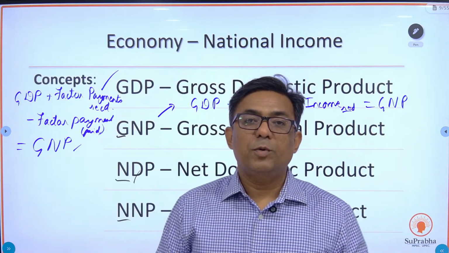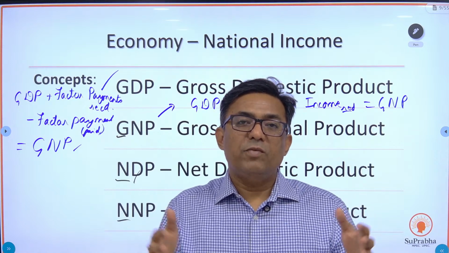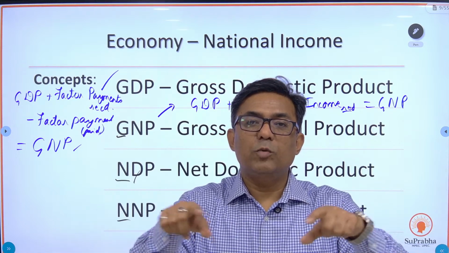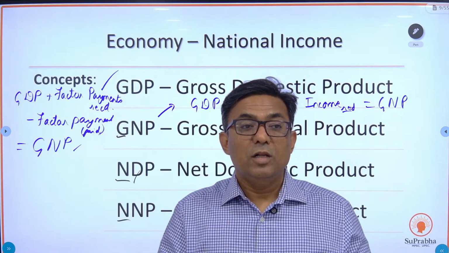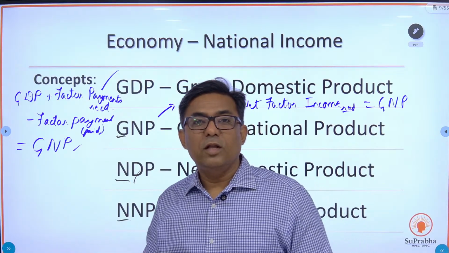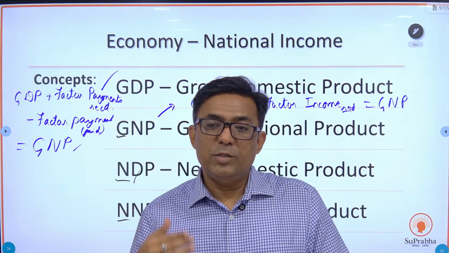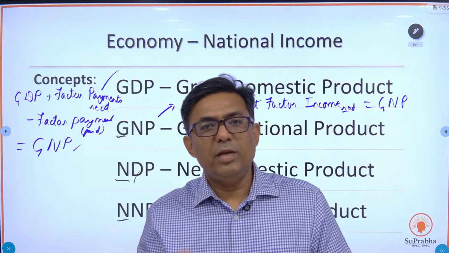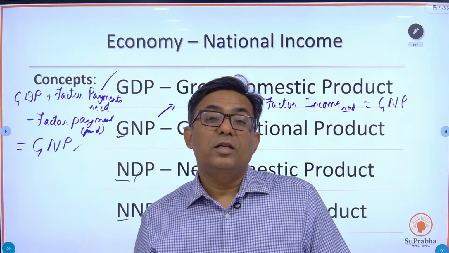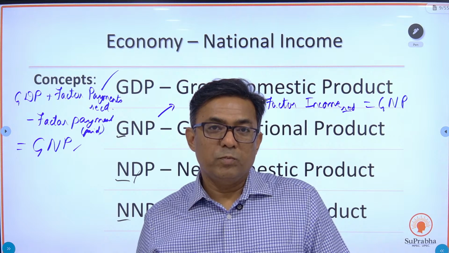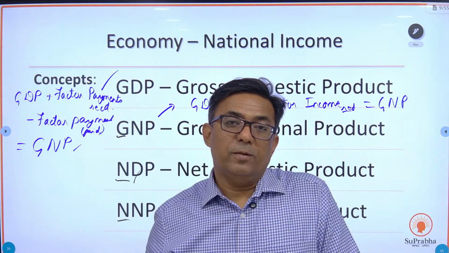Okay, so national product is a broader concept. Domestic product is comparatively smaller, because in domestic product we are just concerned with the domestic territory. In national product, you are concerned with the outside income as well. Indians who work abroad and send money to India, that means we have employed our labor outside. In the Middle East, there are many people from Kerala who are working and they send their money to India. That is GNP, national product, because we have employed our labor outside and we are getting the factor payment from outside.